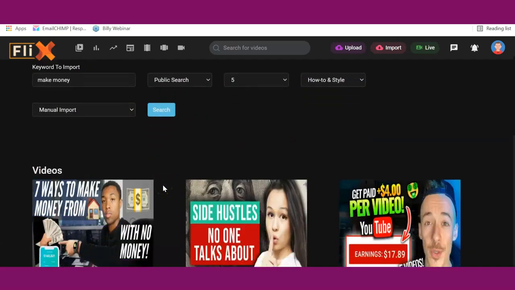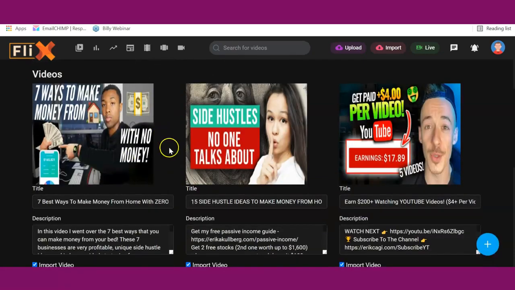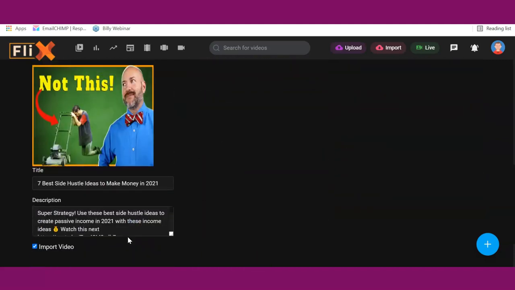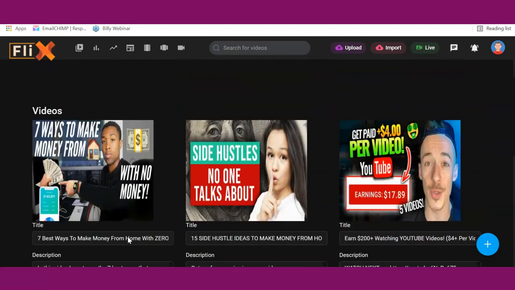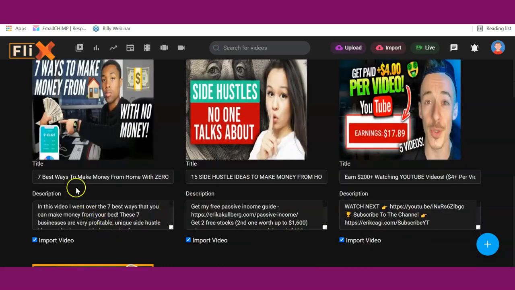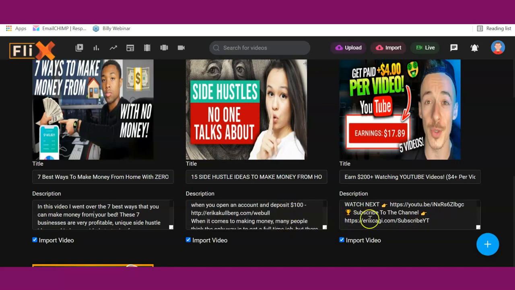Once I click on search, it's going to show me tons and tons of videos, as you can see. It's going to show the title, the description, and then you have the import button. As you can see, you can import as many videos as possible. You can go to the next page if you have a lot of videos there. In this case, you can edit the description, you can edit the title if you want, and if you don't want to make any edit, but it's best to edit, so you can remove any of the link there and replace it with your own links.